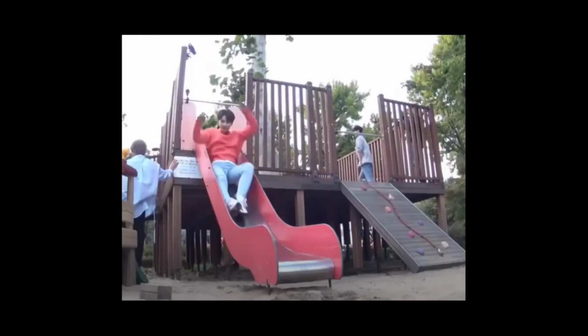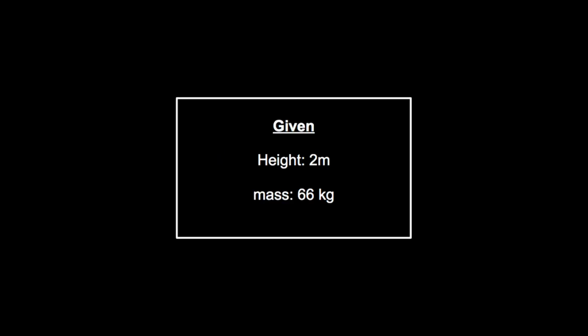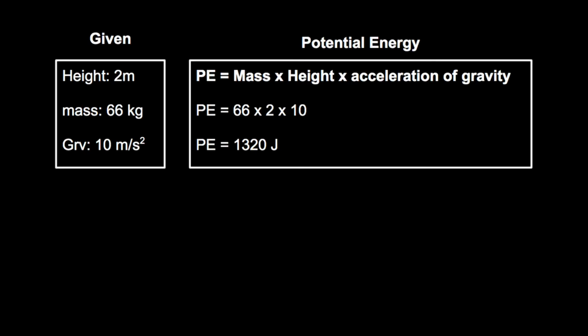Moving on to the next topic, which is conservation of energy. The picture shows Jun, one of 17th Chinese member, going down the slide. There he is located at point A. But what is the potential energy and the kinetic energy of this action? From the picture, it was given that the height of the slide is 2 meters and Jun's mass equals 66 kilograms. The calculation can proceed with firstly finding the potential energy. Potential energy has a formula of mass times height times acceleration of gravity. From here, we can put our given information in the formula, making potential energy equal to 66 times 2 times 10. The equation then results to 1320 joules.